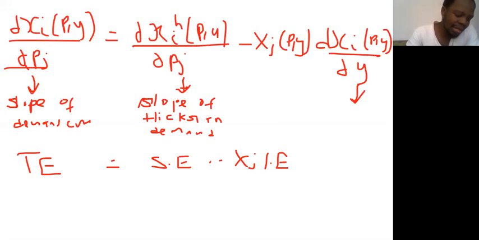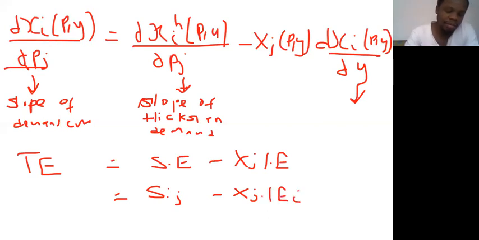So in this case, I can say the total effect, the Xij, is equal to Sij minus Xj multiplied by the income effect. I'll just say IE and then Y, I'm just going to use this to represent that. This expression here is what we call the Slutsky equation.